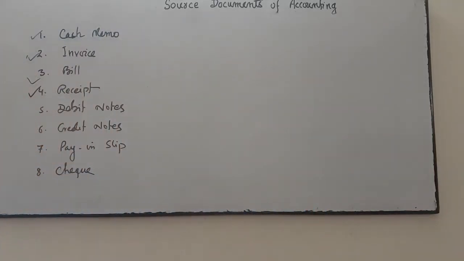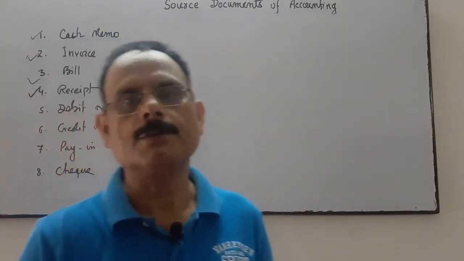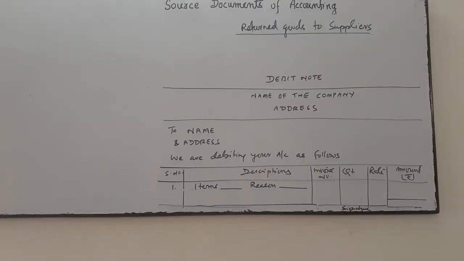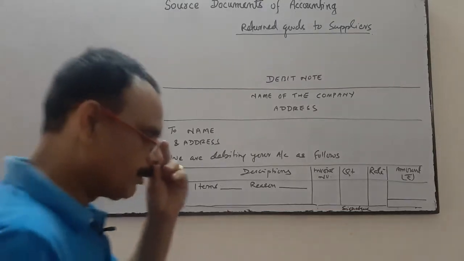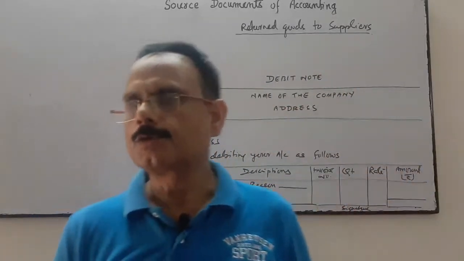Next is your debit note and credit note. Now come to the debit note.